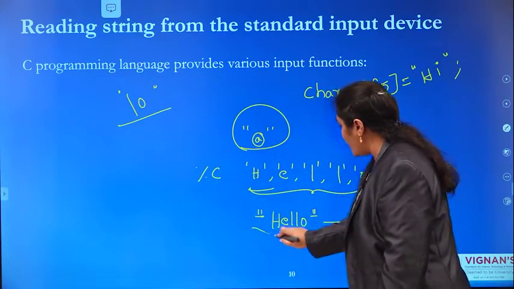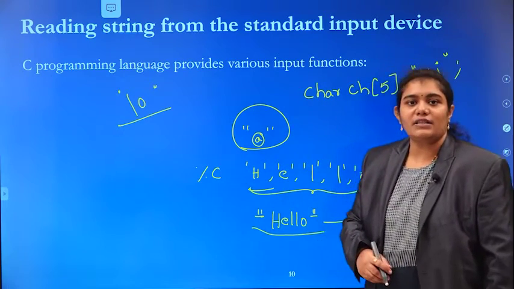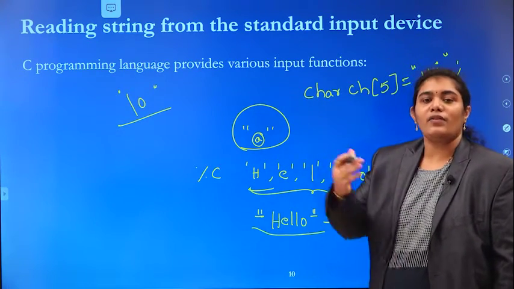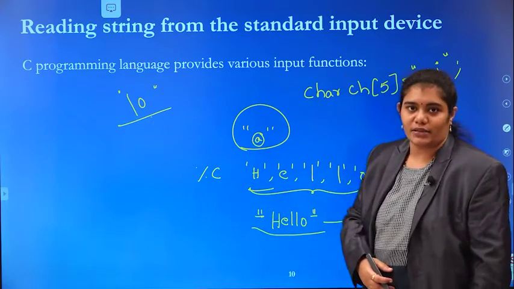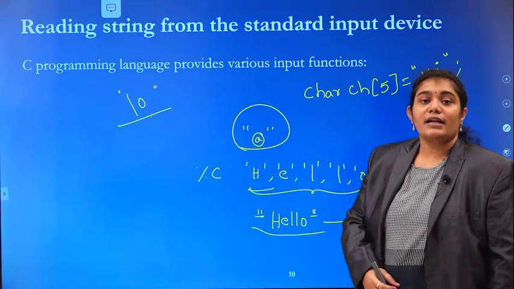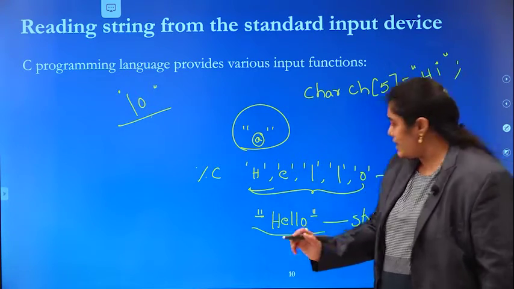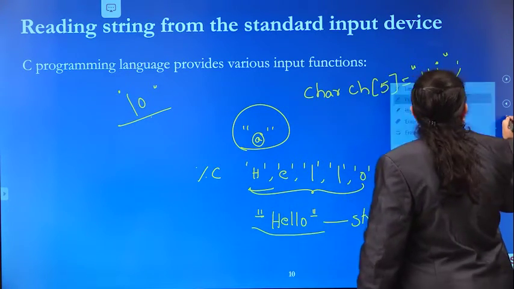If you give your group of characters within double quotes, then the compiler will automatically concatenate the null character at the end of this string.